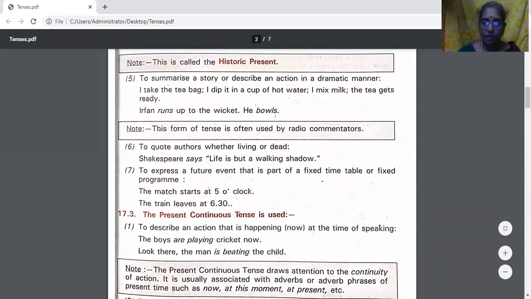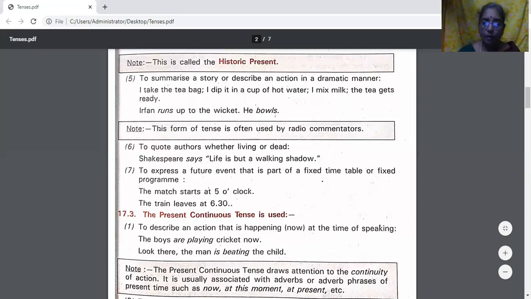To express a future event that is part of a fixed timetable or fixed program. The match starts at 5 o'clock. The train leaves at 6:30. It's a future event and there's a time fixed for it. That also we present in simple present tense.